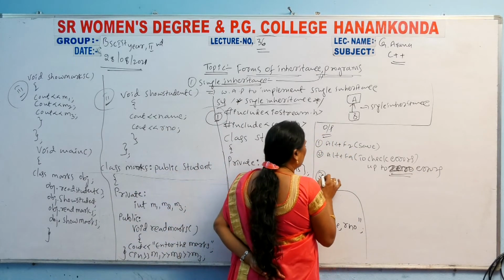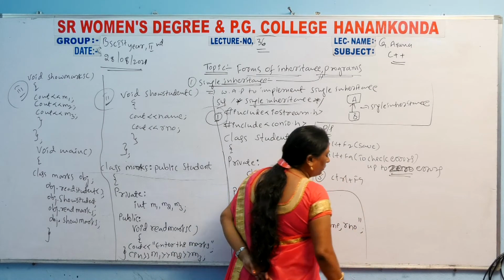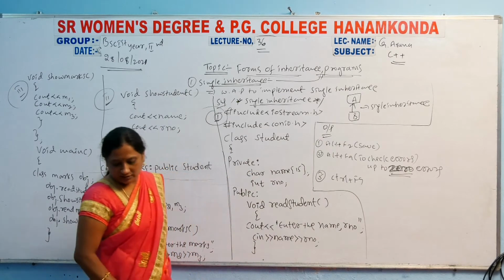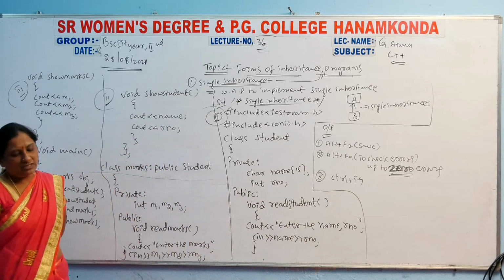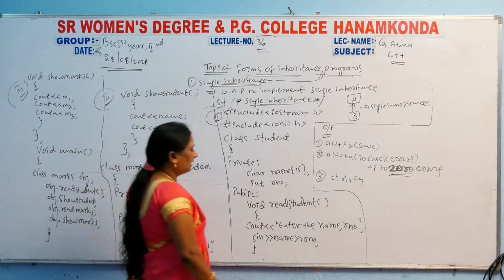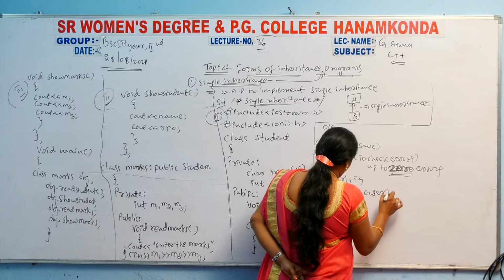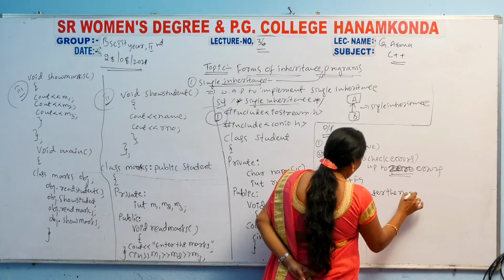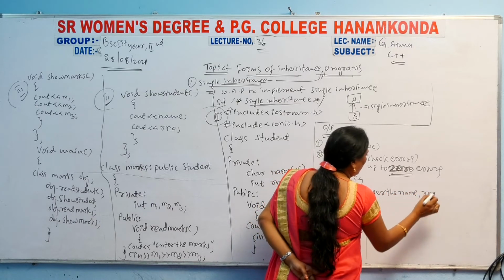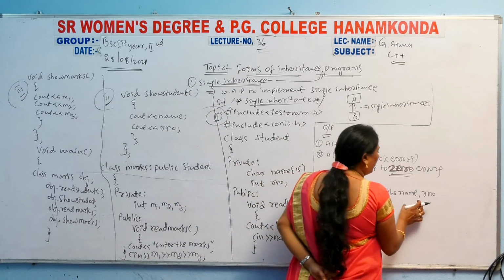Then third, Control F9. Whenever you press Control F9, it asks for the values. Enter the name, comma, roll number.